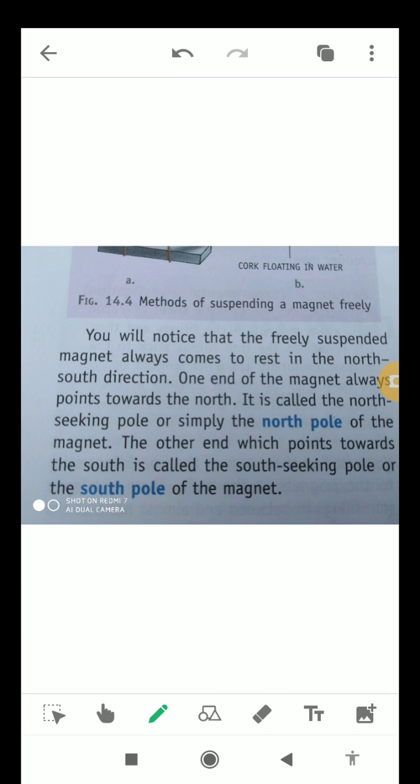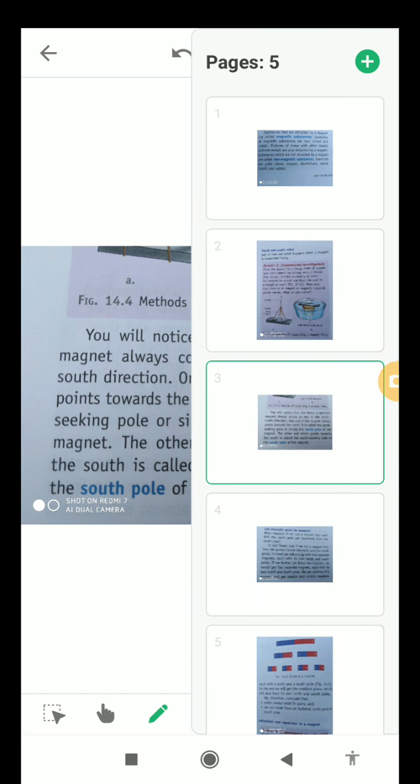You will notice that the freely suspended magnet always comes to rest in the north and south direction. So the direction will always be north and south. Okay, students. One end of the magnet always points towards the north. It is called the north seeking pole, or simply the north pole of the magnet. The other end will point towards the south and is known as the south seeking pole, or south pole, of the magnet. Now the next slide.